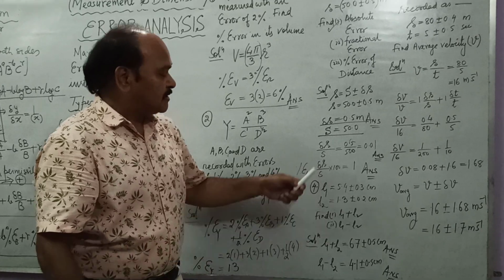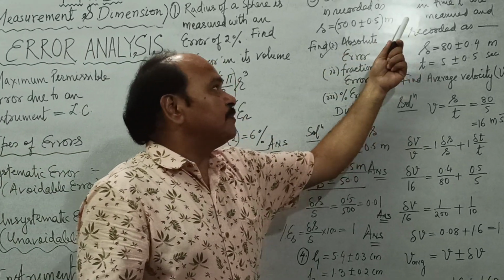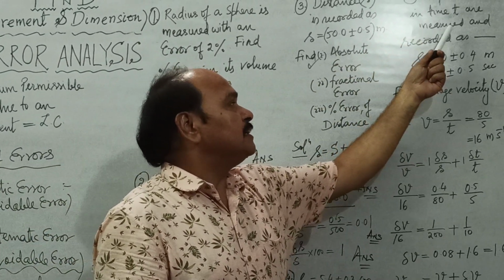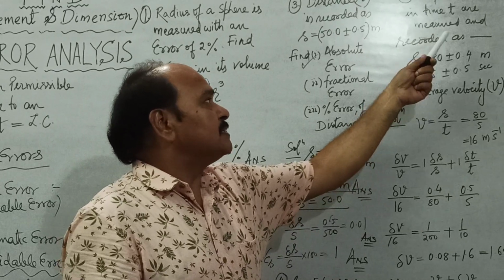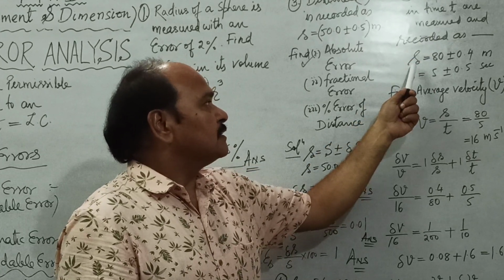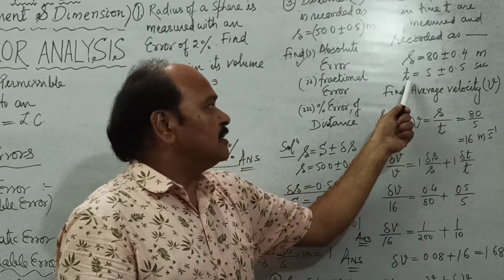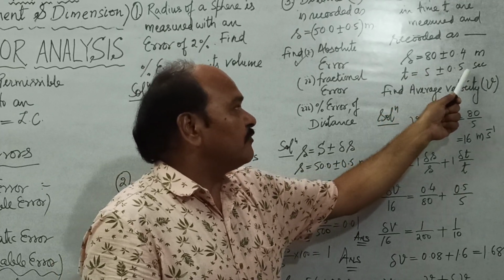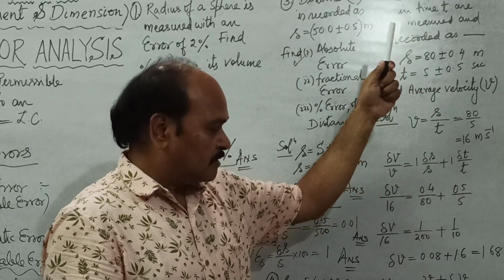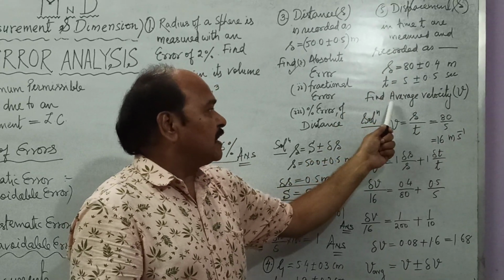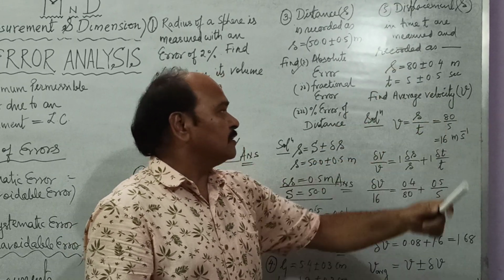And the last question is: displacement S and time t are measured and recorded as S is equal to 80 plus minus 0.4 meter, t is equal to 5 plus minus 0.5 second. Well, what is average velocity?